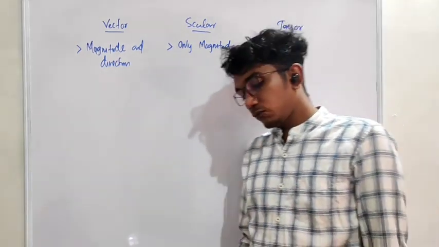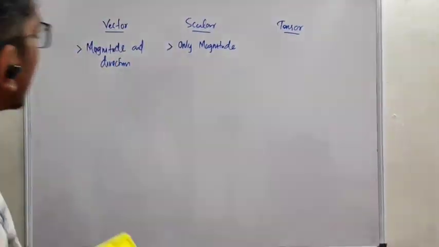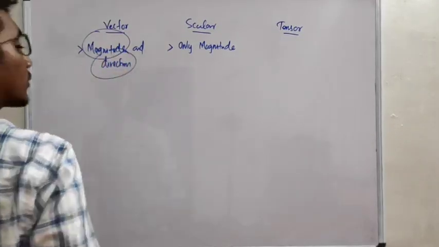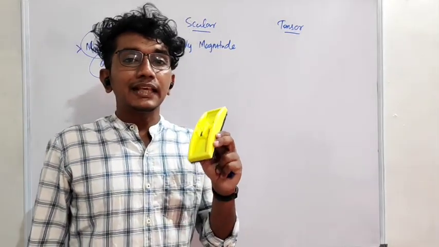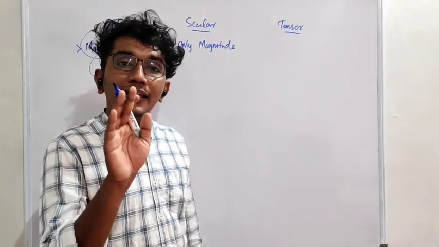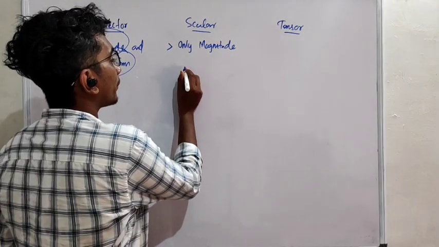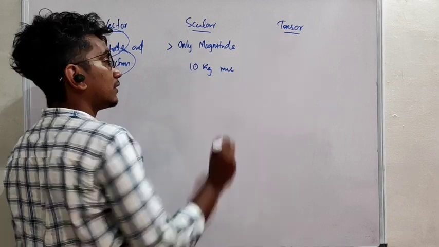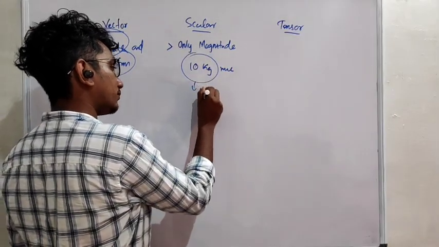Which means in the case of force, both magnitude and direction are equally important. But in the case of a scalar quantity, only magnitude. What is magnitude? For example, you are going to a shop and you ask for 10 kilograms of rice. This 10 kilograms is what is magnitude.